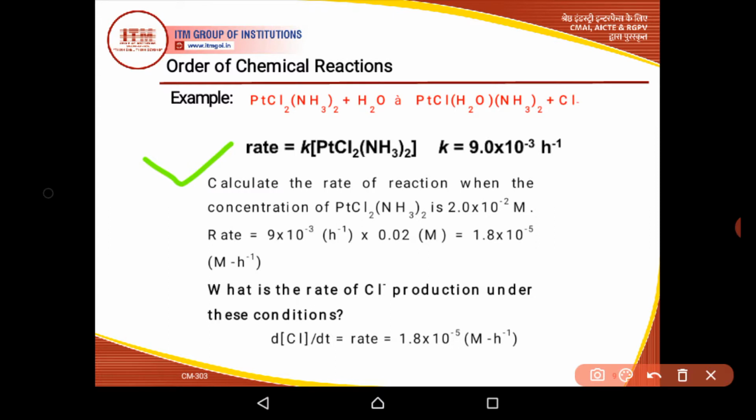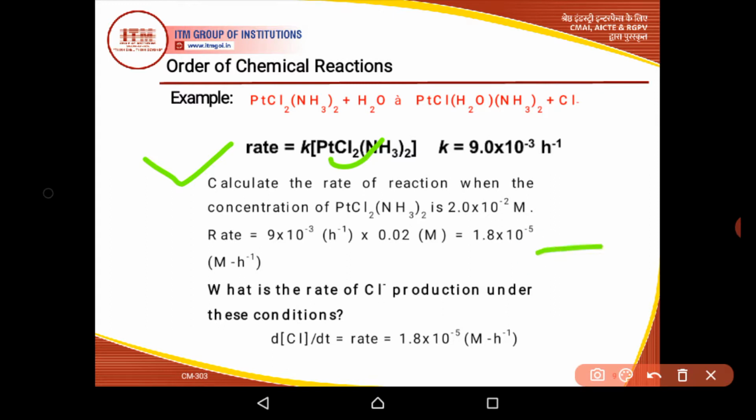So calculate the rate of reaction when the concentration of this reactant is 2.0 × 10^-2 mole. So rate will be k times the concentration of this reactant.